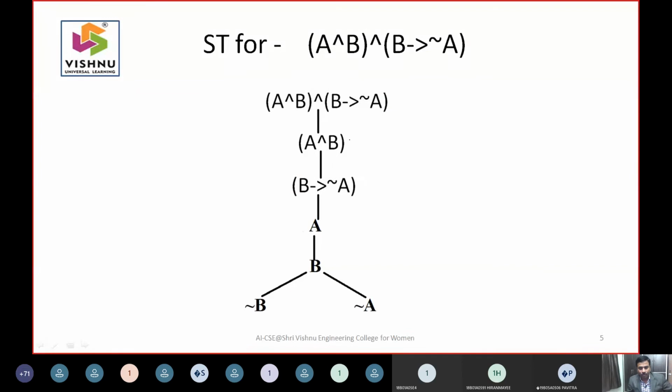See, if I say this is level 0, this is 1, this is 2, this is 3, the last level is the 4th level. So how many nodes are there in the last level?